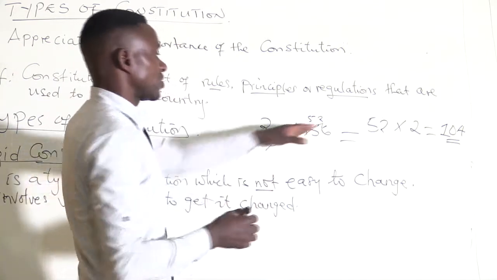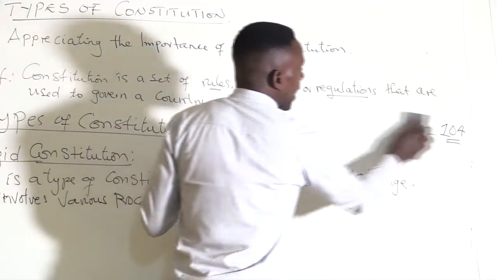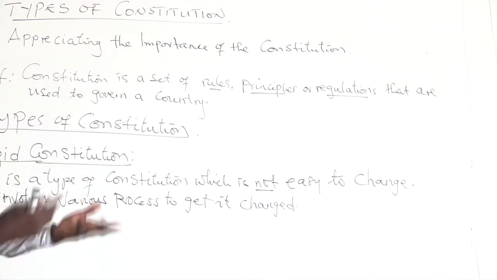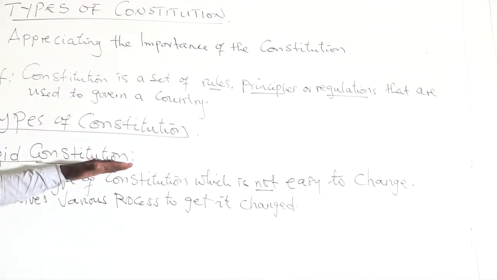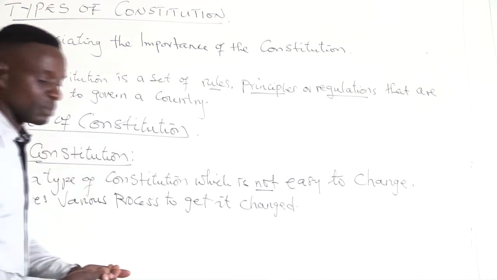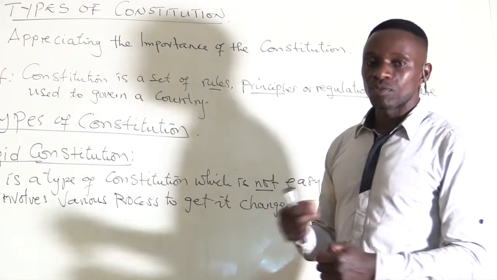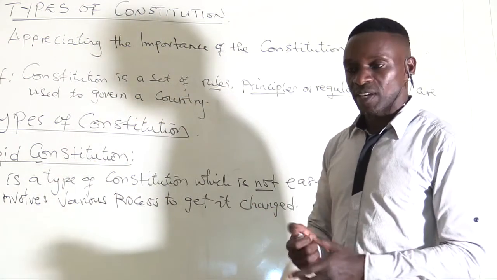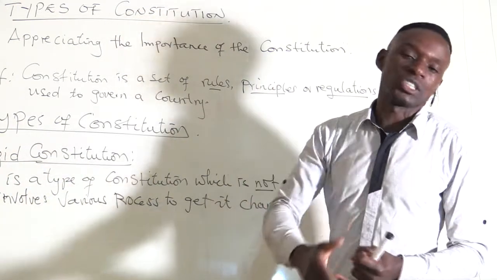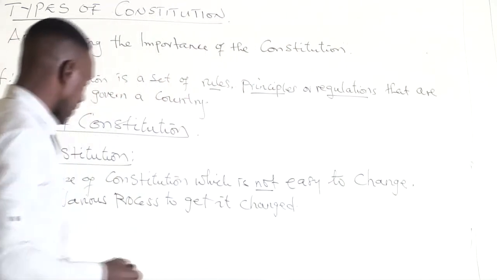It will have to be changed that way. That's a simple calculation that we use for the parliamentary vote. Remember, I was explaining the rigid constitution, the one that cannot easily be changed. It can only be changed through the majority vote, which can be two-thirds in parliament or half of the population during the referendum. Thank you so very much.